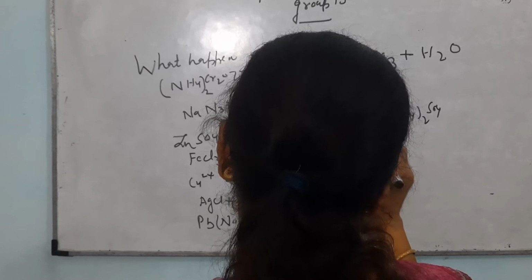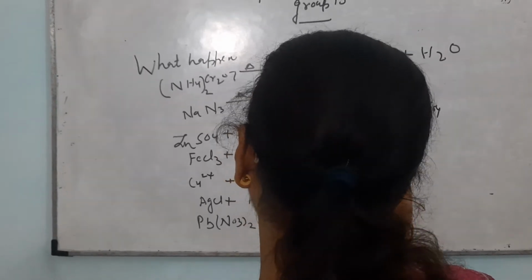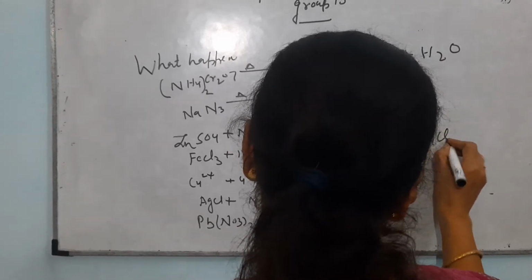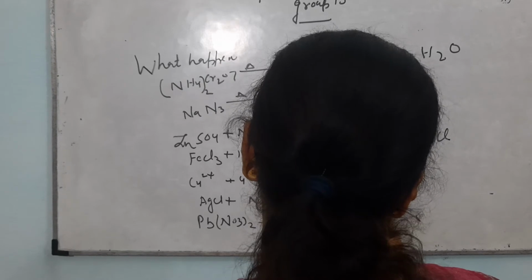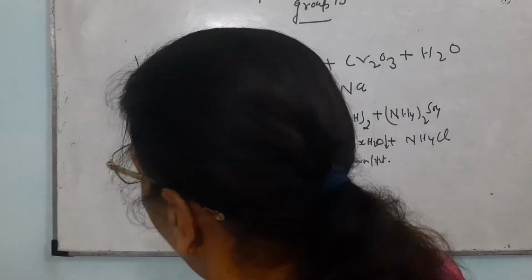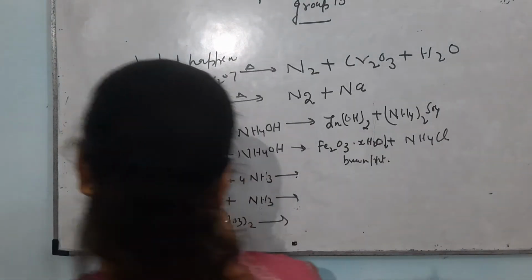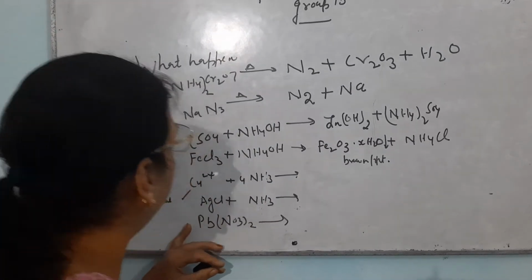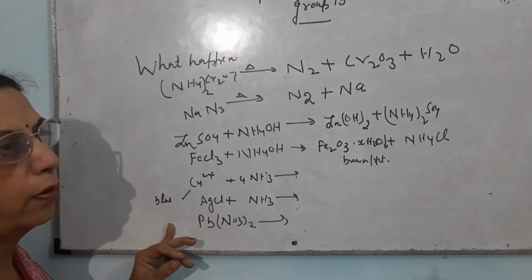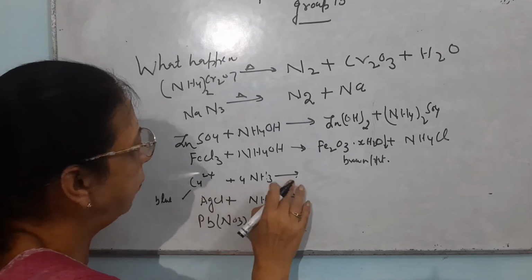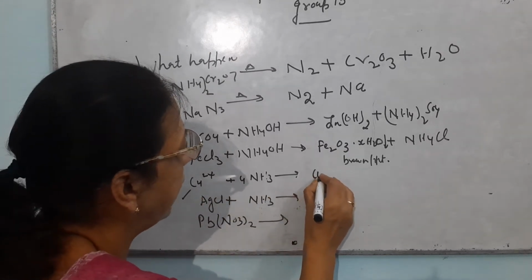You can write like this or you can write Fe(OH) whole twice. Beside that, there will be formation of ammonium chloride, and it is a brown precipitate. Now, there are tests of copper. The copper is blue in color, whether it is copper sulfate or any other radical of copper, mostly it is blue in color. When copper reacts with ammonia, there will be a precipitate of